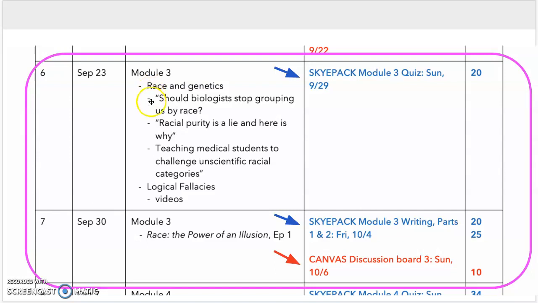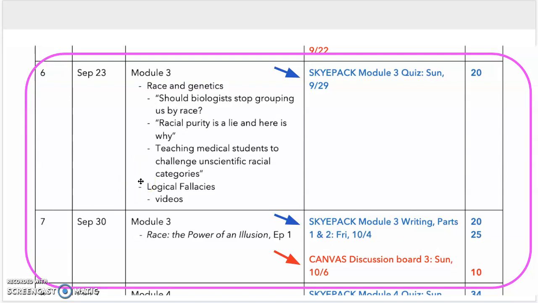So you are going to cover race and genetics. Should biologists stop grouping us by race? Racial purity is a lie. Here's why. Another article or another video on teaching medical students to challenge unscientific racial categories. And then the module continues with a section on logical fallacies.